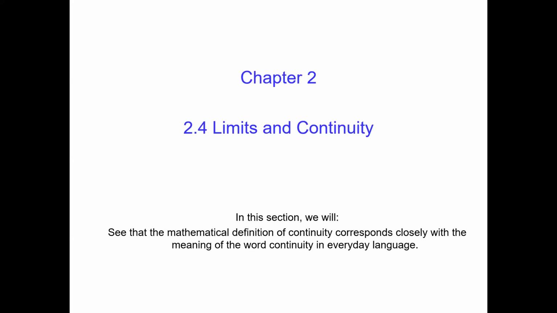This is section 2.4, limits and continuity. In this section, we will try to get the mathematical definition of continuity. Let's check what we have.